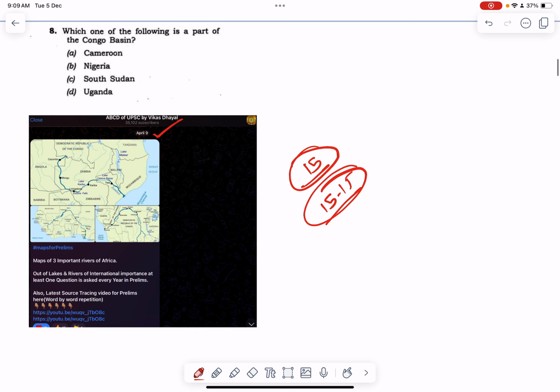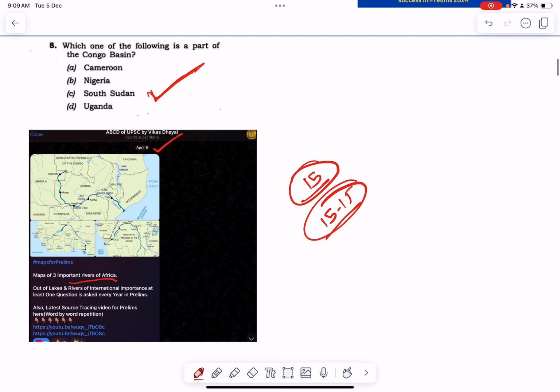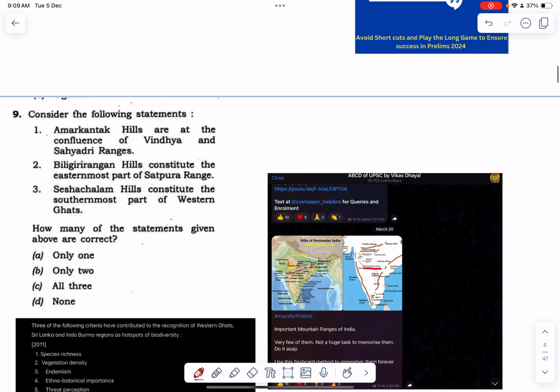Here I had posted on April 9th. It is still available on the Telegram channel. The links are in the description. You can just see it. I posted the 3 important rivers of Africa, and one of them was asked in the UPSC Prelims exam. So you can actually predict questions, and I had shown it through openly sharing these posts. Look at the next question.